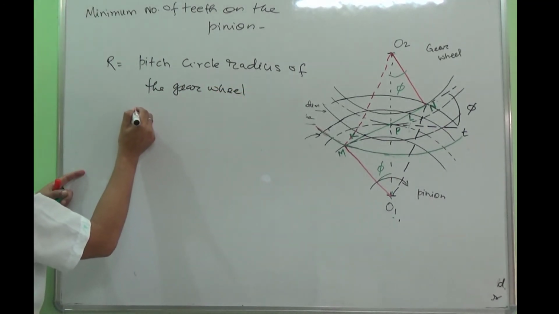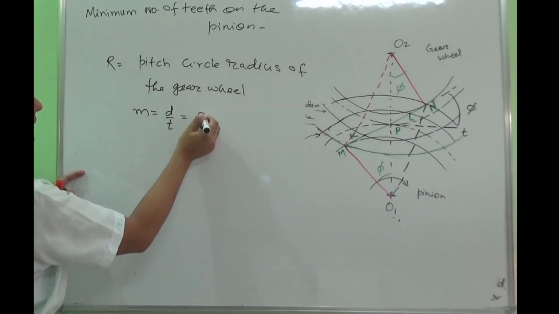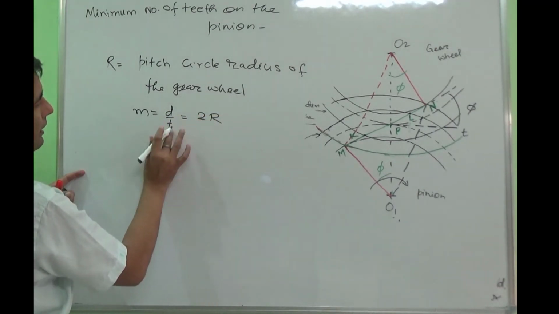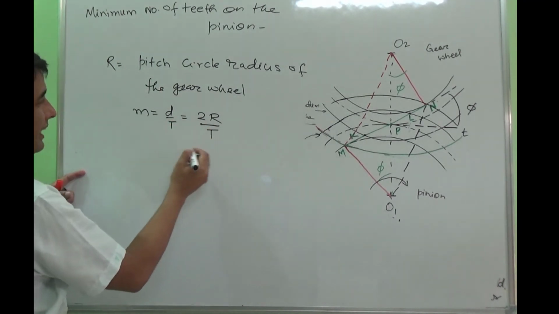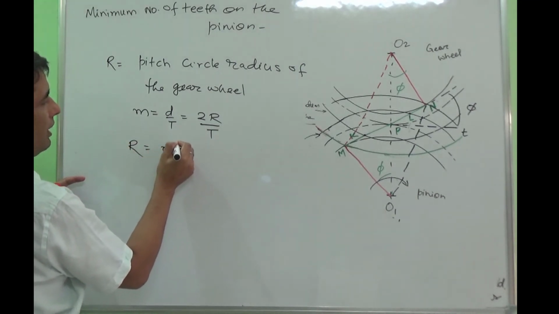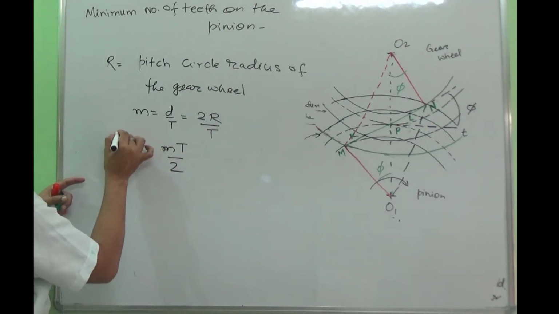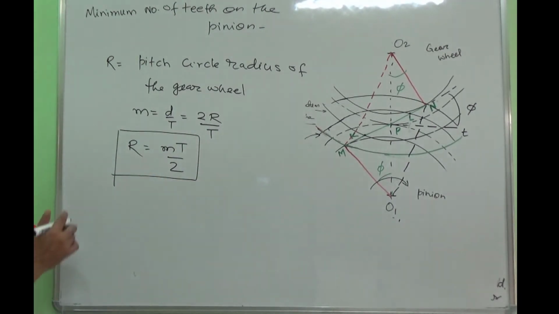And you see, we have defined module as d by T, or you can say it is 2R by T. So we can say R equals small m capital T by 2. So this is the pitch circle radius of the gear wheel.